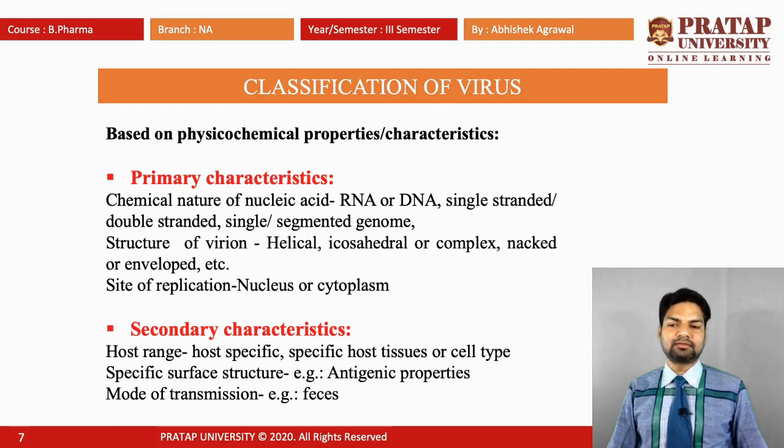Second are the secondary characteristics. The host is host specific, such as lung, kidney, etc., and the specific host tissue or cell type. Second is the specific surface structure, for example antigenic properties. Third is the mode of transmission of the virus, for example, through feces.